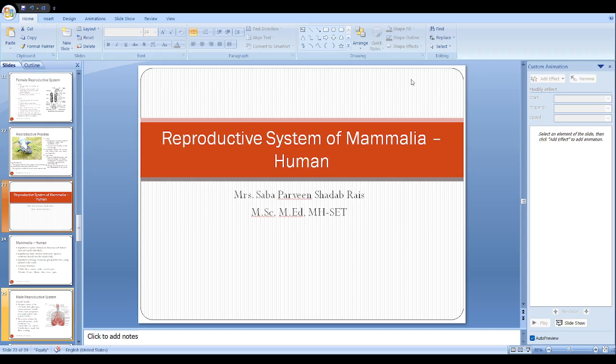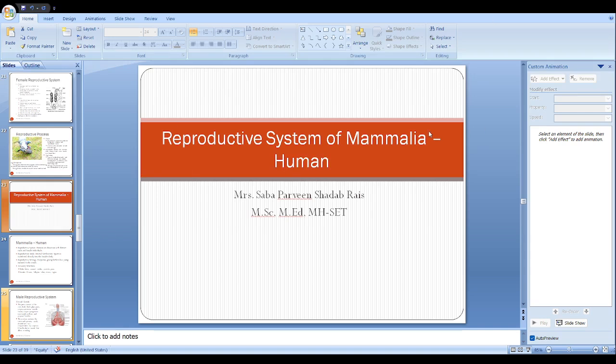And the next part is the cervix, that is the lower opening into the vagina, and it produces the mucus, which plays a very important role at the time of parturition, that means the delivery of a baby. And the endometrium, that is the innermost lining of the uterus, has great importance because of the menstrual cycle. The lining thickness changes at the various stages of the menstrual cycle.